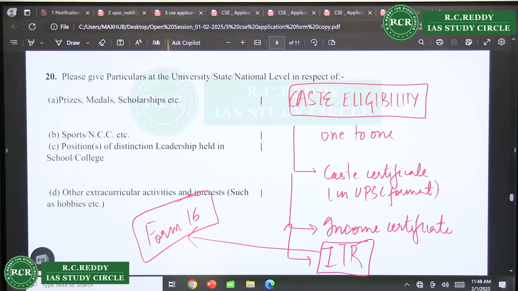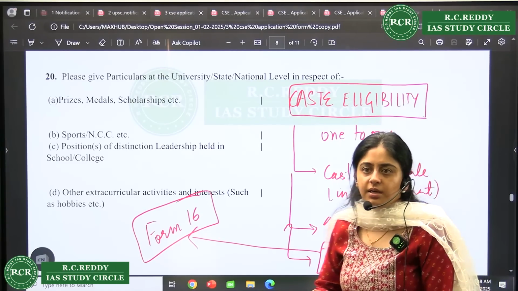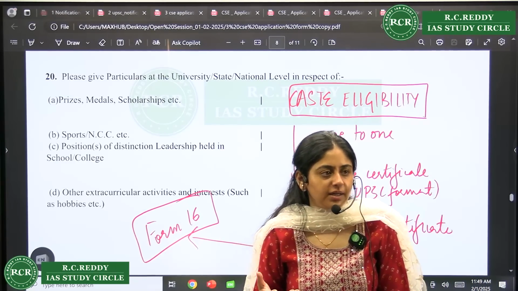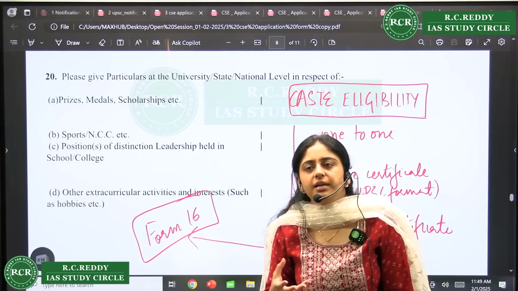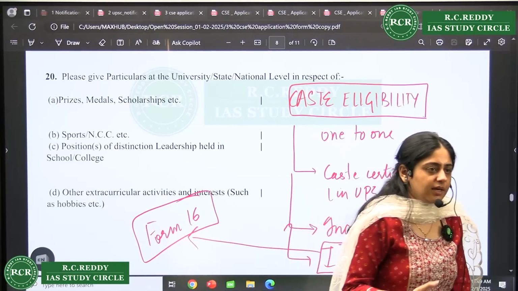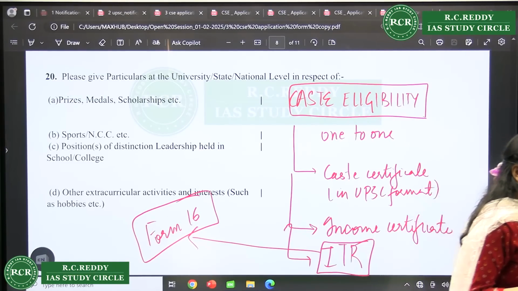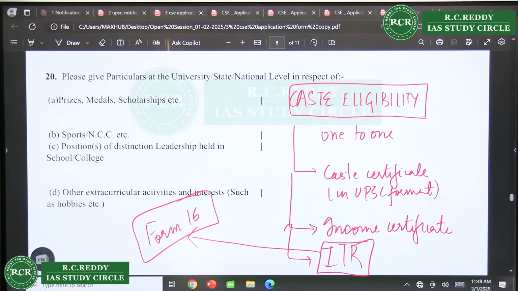You cannot say that I play with my friends or something. That is more of a hobby, right? Say if you play cricket with your friends in your neighborhood, that is a hobby, right? That is not a sport which you have taken up. If you have done it at your college level, university level, national level, state level, then write it. Otherwise, put it in the hobby section.